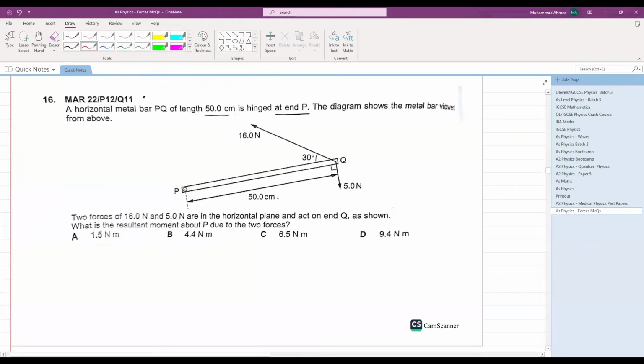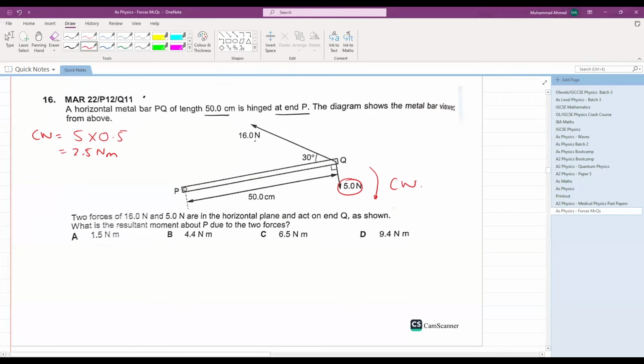First of all, you can see this 5 Newton force is acting at a distance of 50 centimeter and it will be causing which type of moment? A clockwise moment. So let's calculate this first of all. 5 Newton times 50 centimeter, that is 0.5 meter. This comes out to be 2.5 Newton meter.